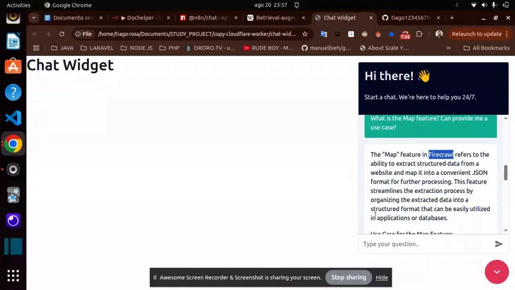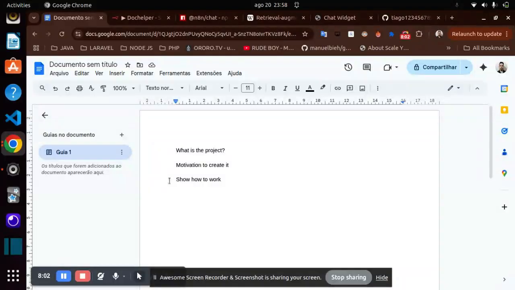My idea is to speed up the process of finding the answers I want, and prevent losing a lot of time reading the long documentation to understand if the product has what I want based on what I need. So that's it about what the project is, the motivation. So I believe the last part I need to explain is how all the stuff works.